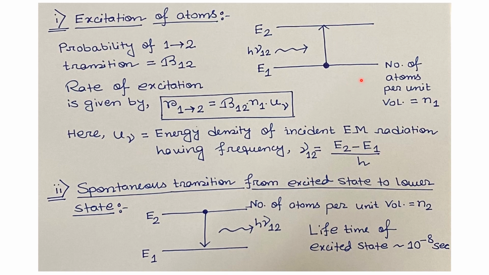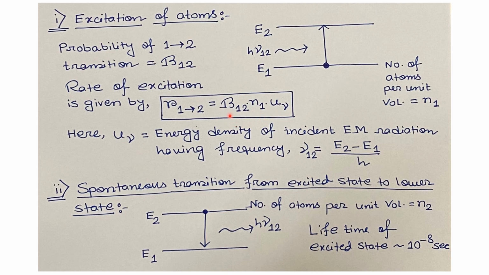Let the number of atoms per unit volume at the ground state, energy level E1, be N1. The probability of transition from energy level 1 to energy level 2 is B12. The rate of excitation from energy level 1 to 2 is given by R1→2 equals B12 times N1 times U nu.